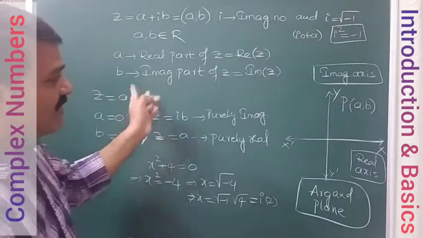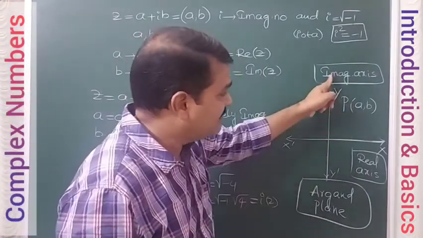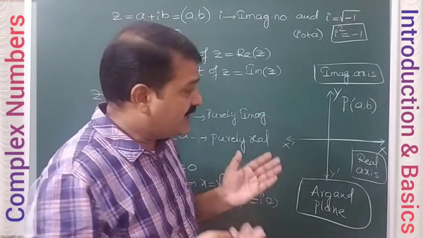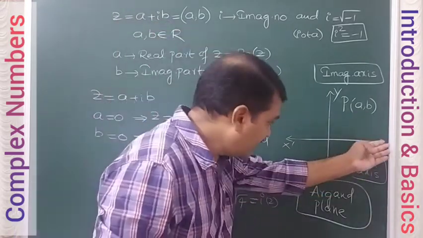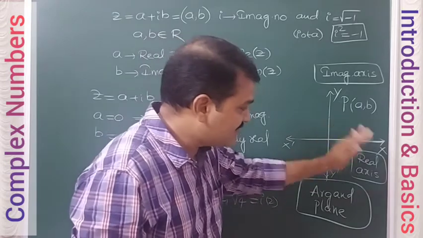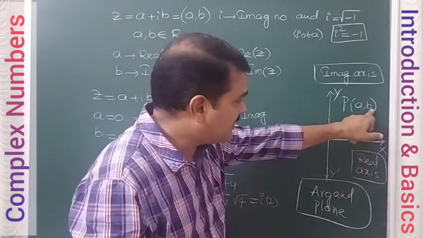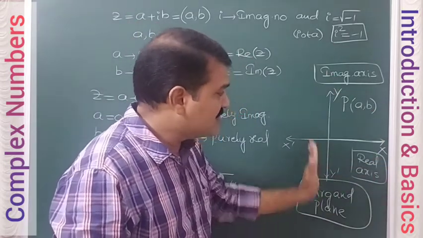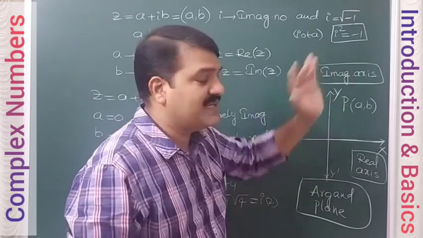Therefore this y axis is referred to as the imaginary axis. So real parts are taken along the x axis, so the x axis is the real axis. Imaginary parts are taken along the y axis, therefore the y axis is the imaginary axis.